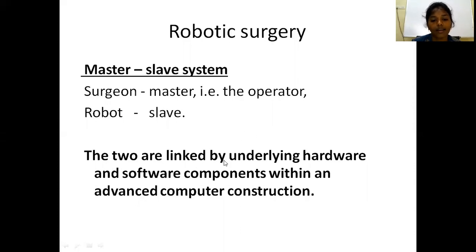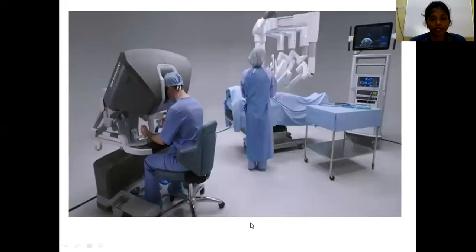The two are linked by the underlying hardware. The two means the surgeon and the robot are linked by the underlying hardware and software components within an advanced computer construction. Okay, this is the robotic equipment. See here the surgeon is operating. This we call the console, where the surgeon sits, and these are the robotic arms.